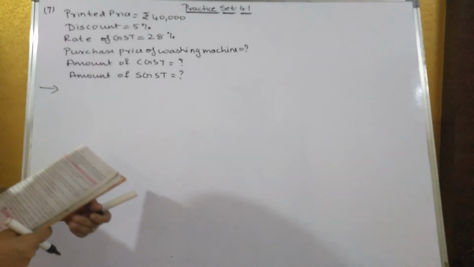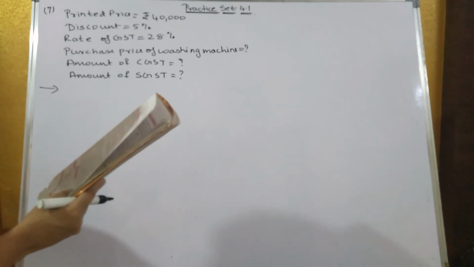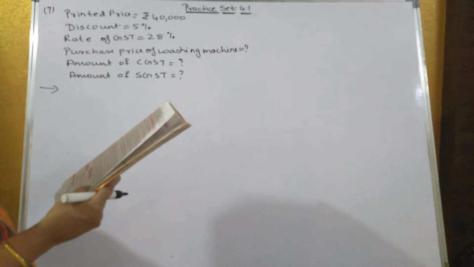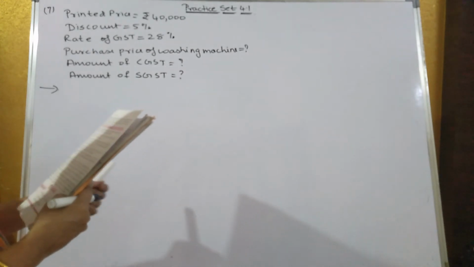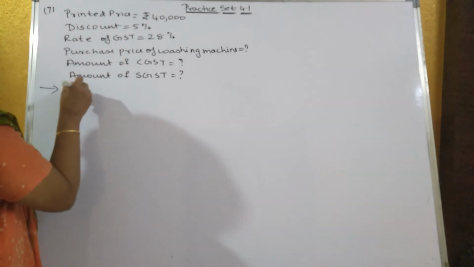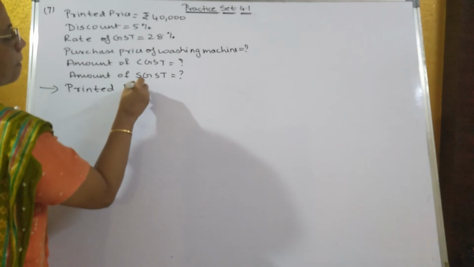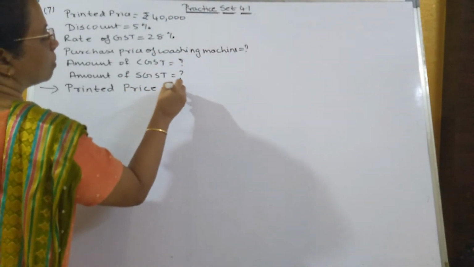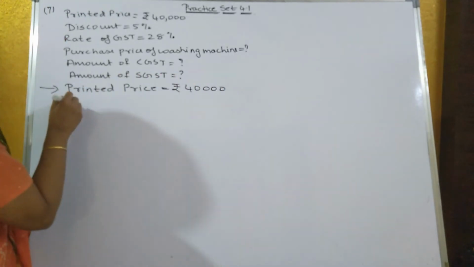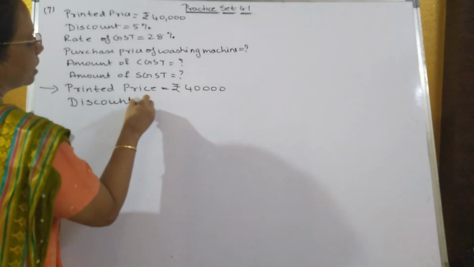Now 7th sum, they have given that Prasad purchased a washing machine from Maharashtra Electronic Goods. The discount of 5% was given on the printed price of rupees 40,000. So printed price was rupees 40,000, and discount was 5%.